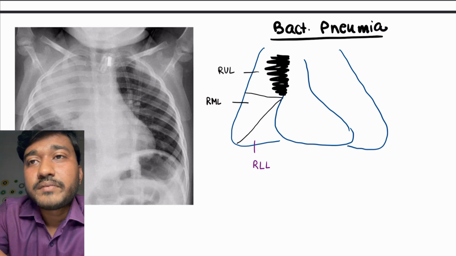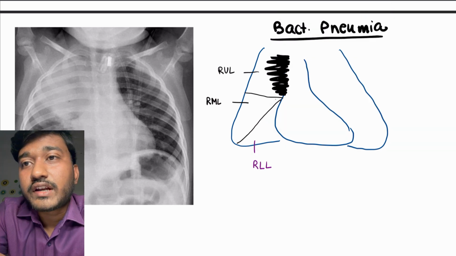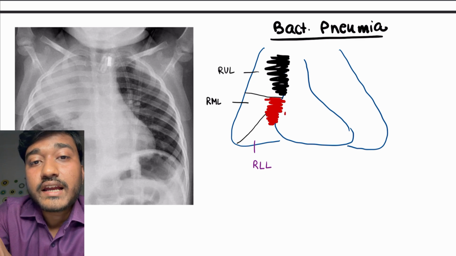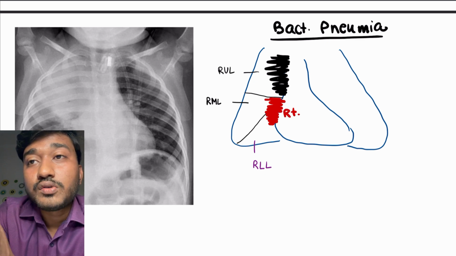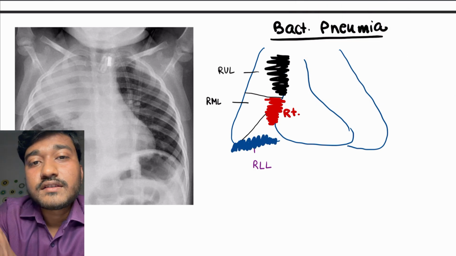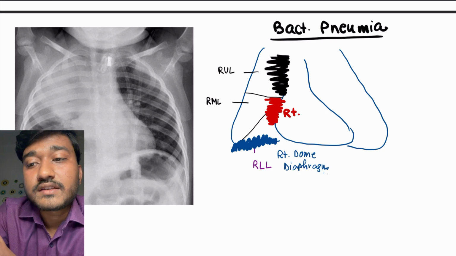If it is right middle lobe consolidation, and you are drawing the right lower lobe, the right border of the heart you cannot differentiate, okay. There will be opacification and it will obscure the right border of the heart. If it is right lower lobe consolidation, the right dome of the diaphragm cannot be made out. There will be white opacification involving this part, okay.